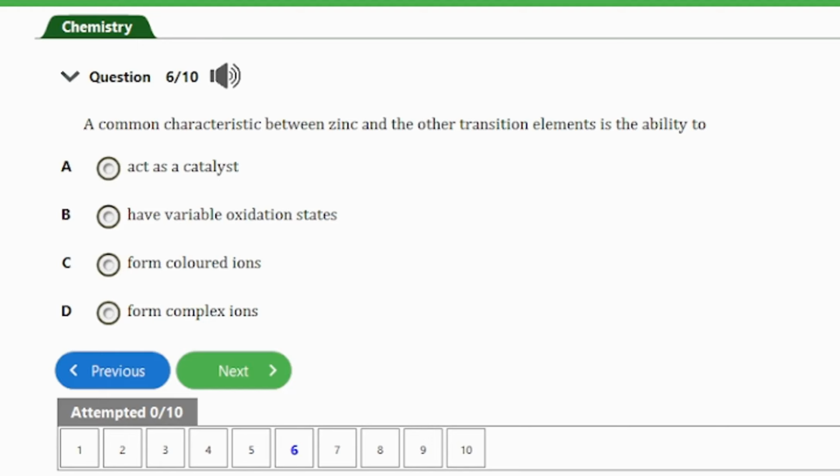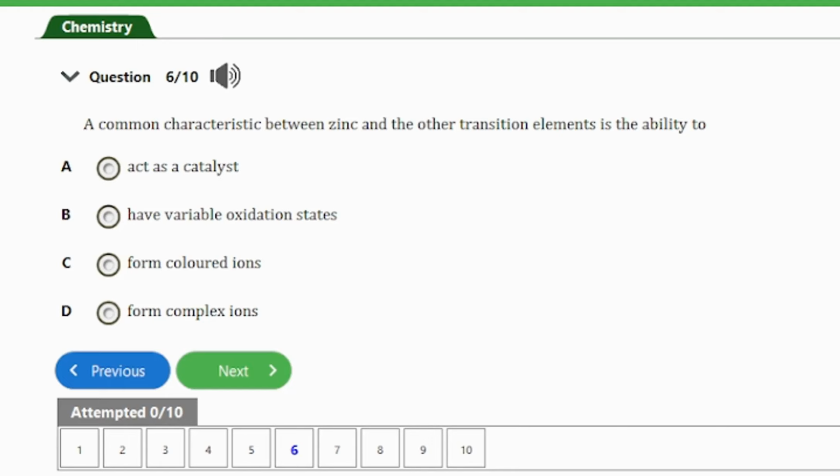Question number 6 here. It says, a common characteristic between zinc and other transition elements is the ability to A, act as a catalyst, B, have variable oxidation states, C, form colored ions, D, form complex ions. So guys, the answer to this question here will be option D. That's to form complex ions.